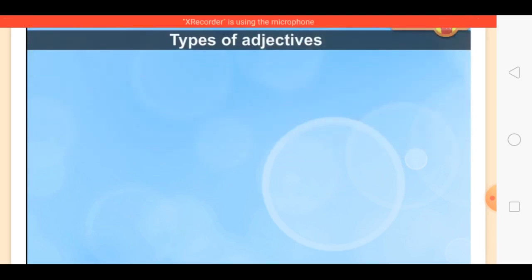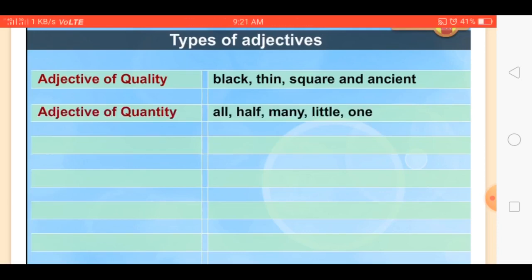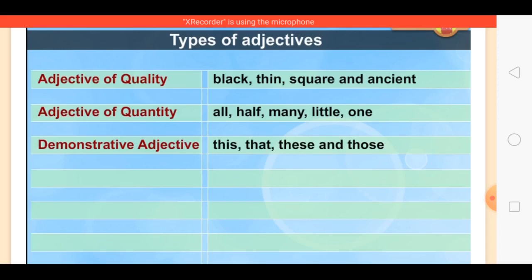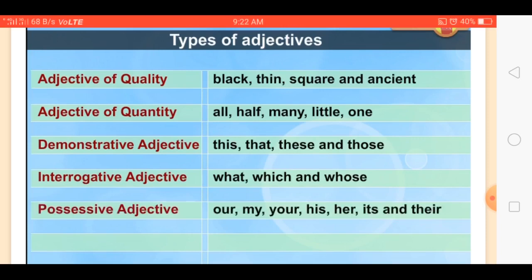The types of adjectives are Adjective of quality. Example: black, thin, square, and ancient. Adjective of quantity. Examples: all, half, many, little, one. Demonstrative adjective. Examples: this, that, these, and those. Interrogative adjective. Examples: what, which, and whose. Possessive adjective. Examples are my, your, his, her, its, and their.